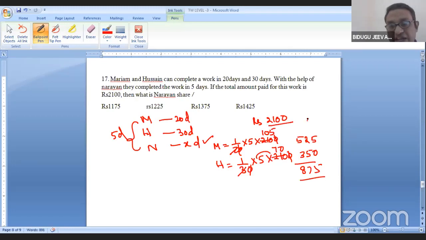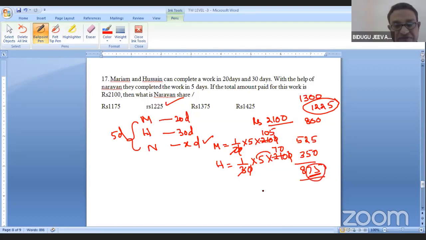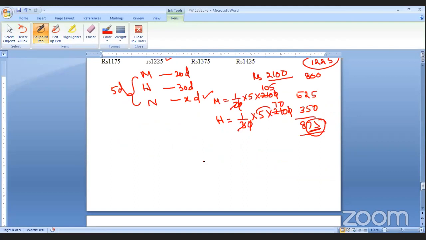2100, only 800 subtract. How much? 1300. 1300 again subtract 75. It is absolutely 1225. Is it clear? All of you, the calculation part? Yes, sir. Count it down. And I'm removing this extra part so that you need not put pen to paper. Right? You can use your brain. That's enough. Following my point? Yes, sir. Great.